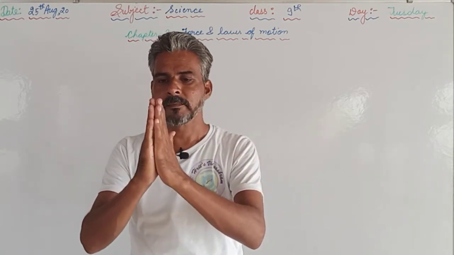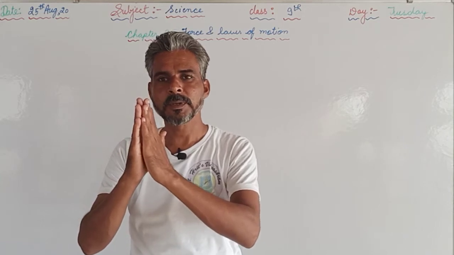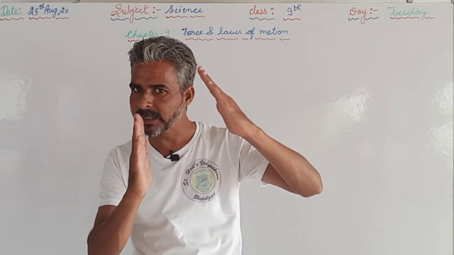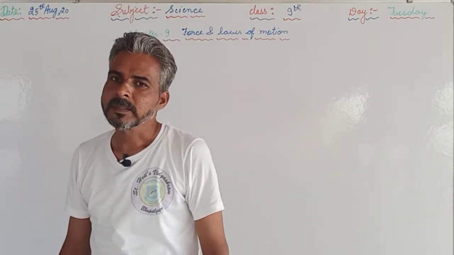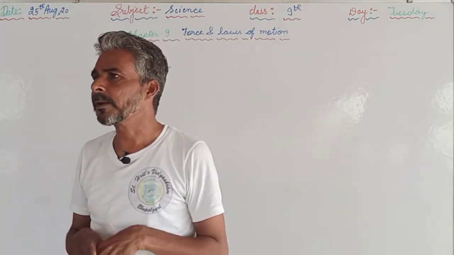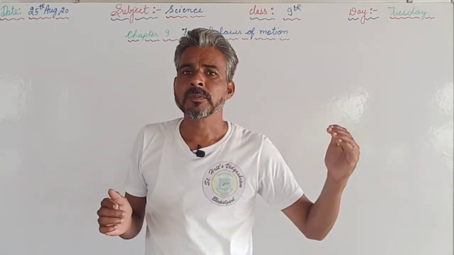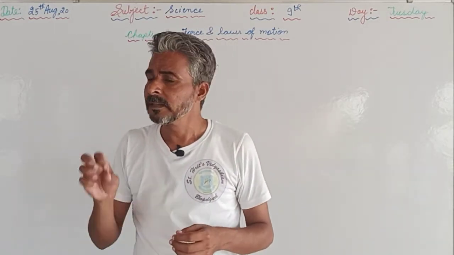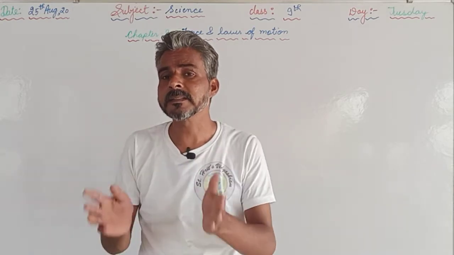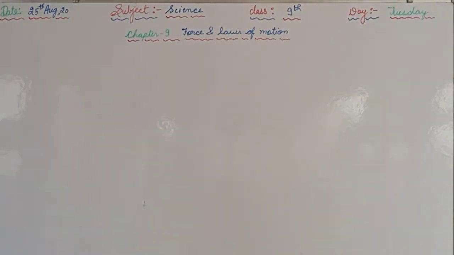If both are here, means the carpet as well as the dust particles, and the carpet is said to be in motion, and the dust particles due to inertia of rest remain here, so they used to come out from the carpet. So this is the explanation that the dust particles present in the carpet when beaten with the stick, the carpet comes into motion, but due to inertia of rest the dust particles tend to be at rest. That's why the dust particles come out from the carpet. This is the explanation for this question.